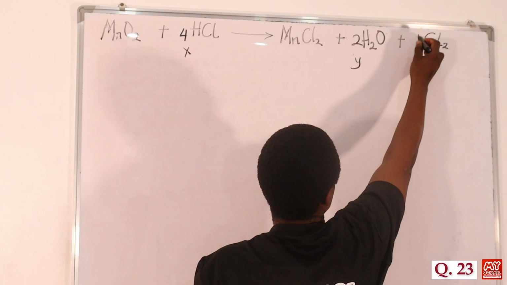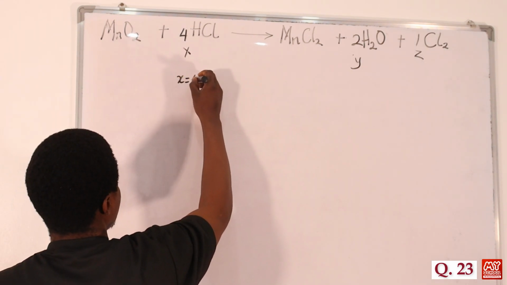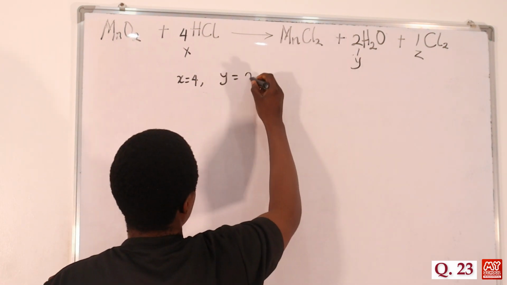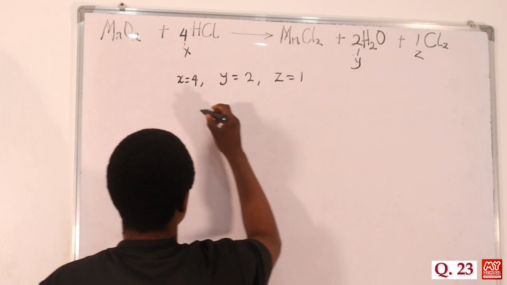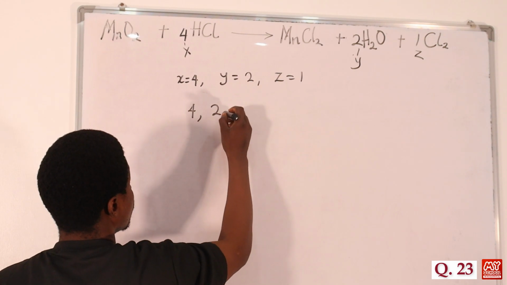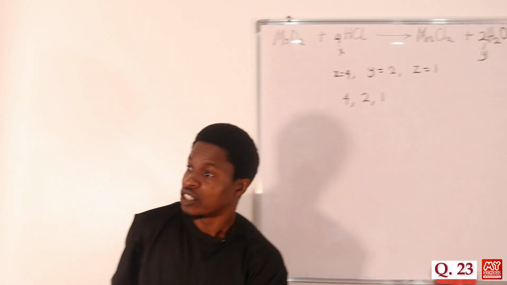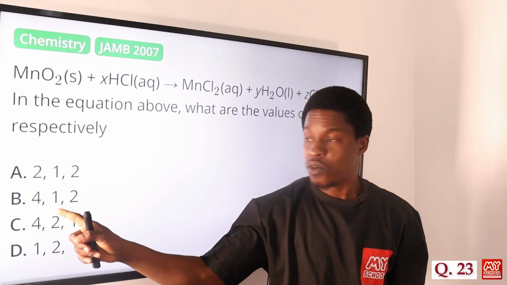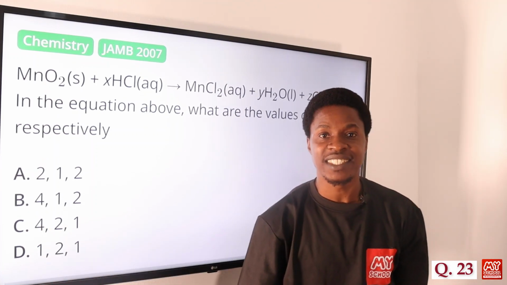So this one is just 1. From what we just did, X is actually 4, Y is 2, and Z is 1. So it is in the ratio 4 to 2 to 1, respectively. Let's look at the options on the screen and see which one best fits. 2, 1, 2, no. 4, 1, 2, no. 4, 2, 1, yes. That's option C. So the correct answer is option C.